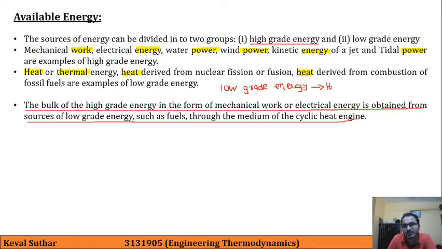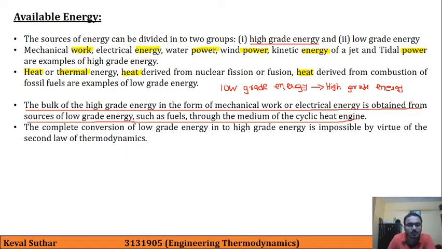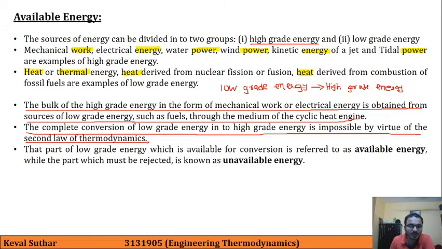This is happening everywhere because we always seek high grade energy, that is work and power. Now, the complete conversion of low grade energy into high grade energy is impossible by virtue of the second law of thermodynamics, as we have seen that some heat must be rejected into the sink.